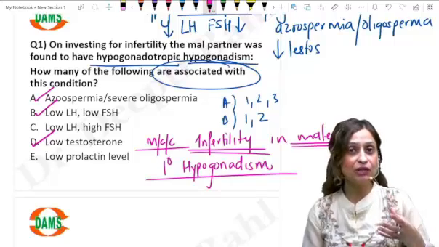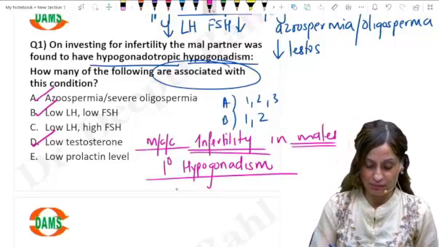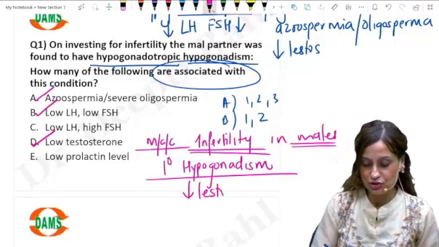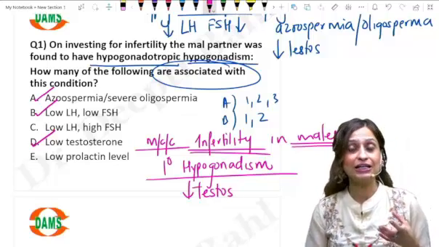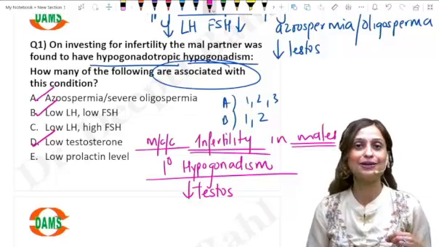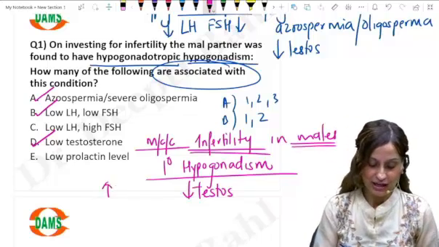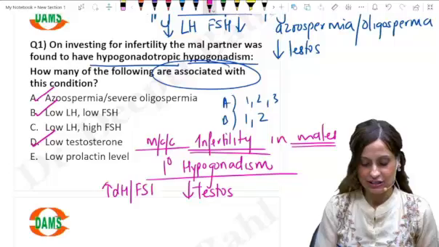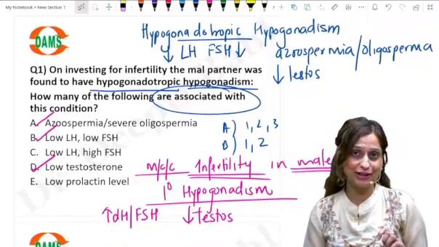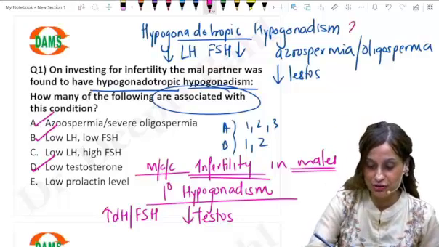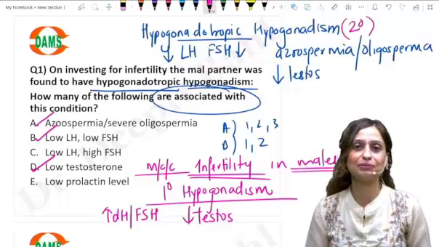So when you say primary hypogonadism, please remember here, the testosterone levels will be low because the testes is not functioning properly, and as a result there is no feedback inhibition, right? So there will be high levels of LH and FSH. Whereas hypogonadotropic hypogonadism is what is referred to as secondary hypogonadism.